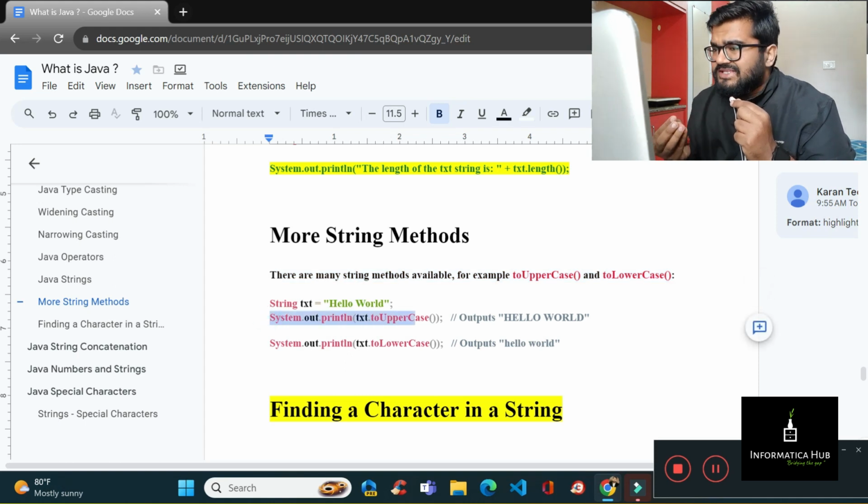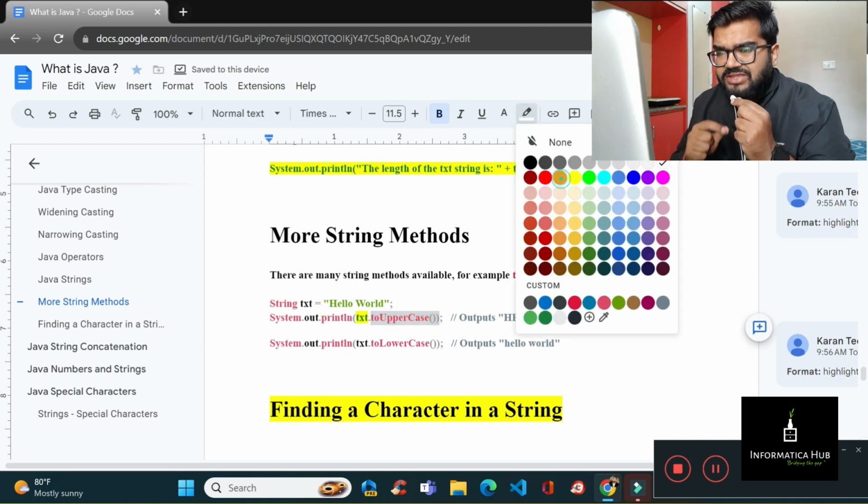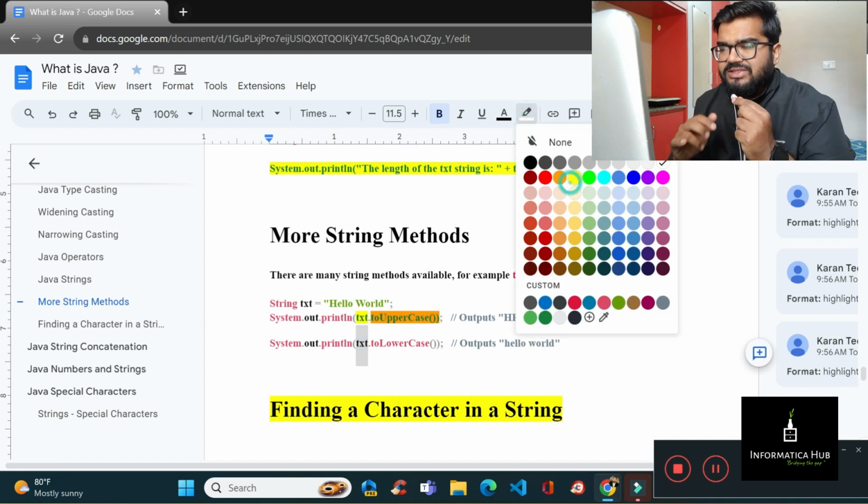System.out.println, where txt is the variable that you have defined, and toUpperCase is the function that will be used to get the output. So System.out.println(txt.toUpperCase()). And System.out.println(txt.toLowerCase()) will give the lowercase output. You can just have a look.